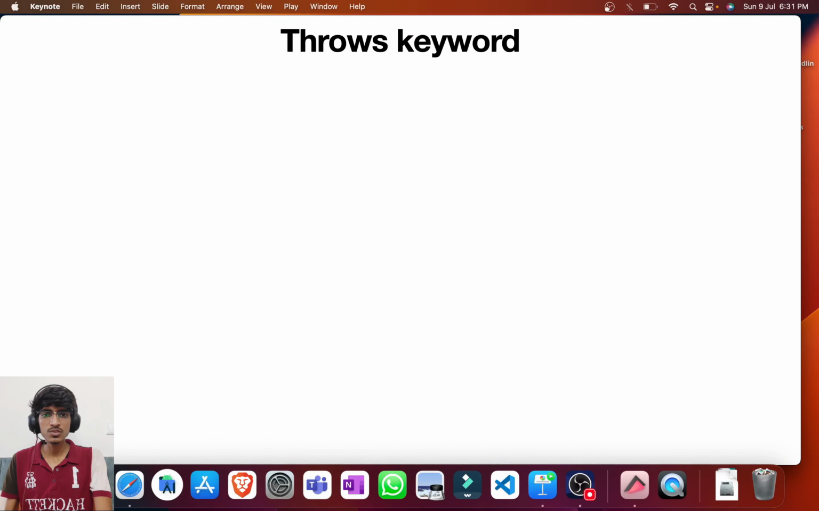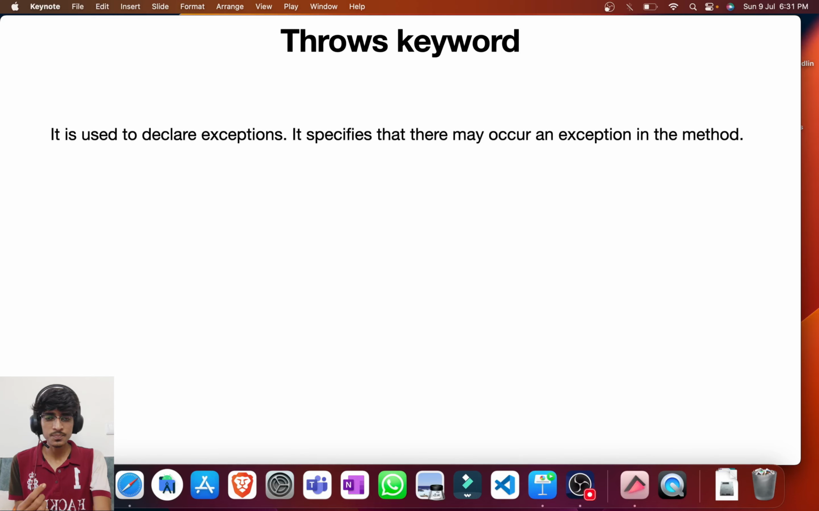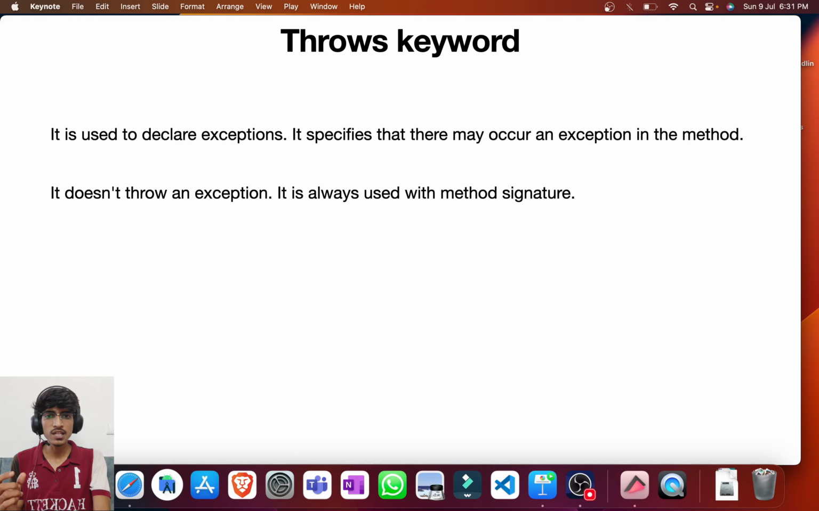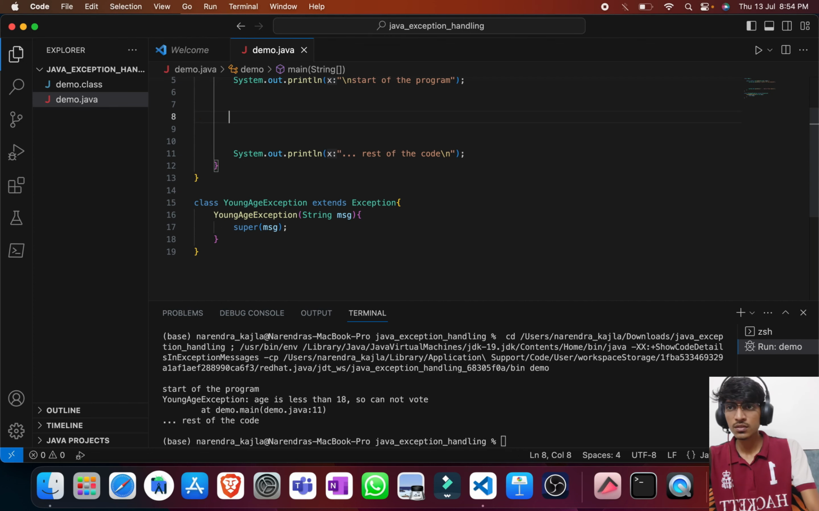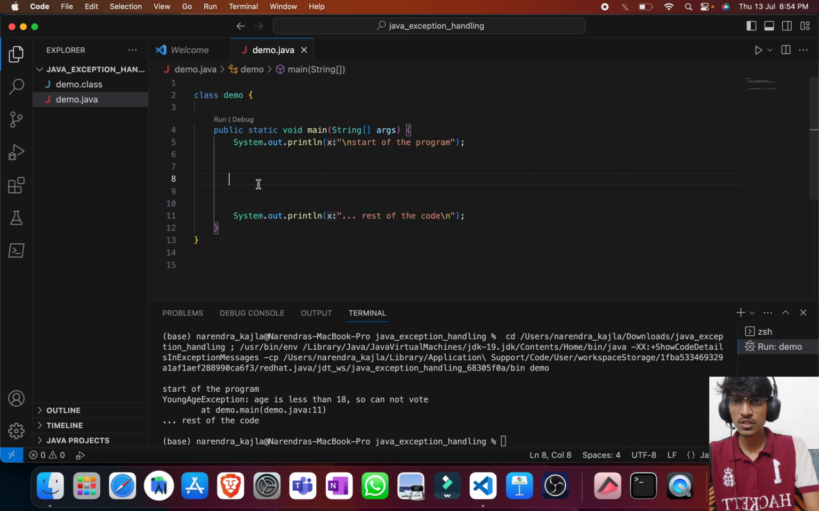So the last part is the throws keyword. This throws keyword is used to declare the exceptions. Okay, so here it is actually not throwing the exceptions, it is only declaring them. So again I'll remove everything, and let's see how the throws keyword will work. So basically the throws keyword is used to declare the exceptions, and it is actually used for checked exceptions.